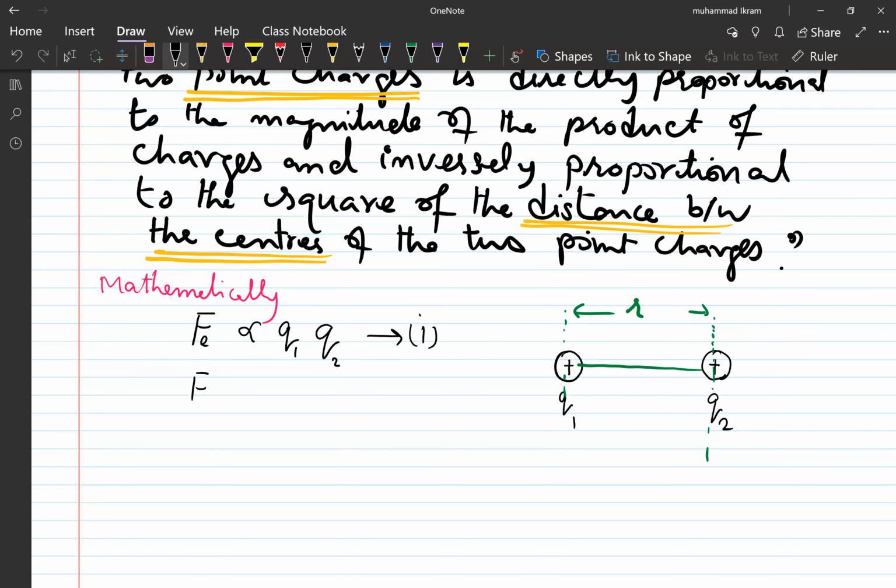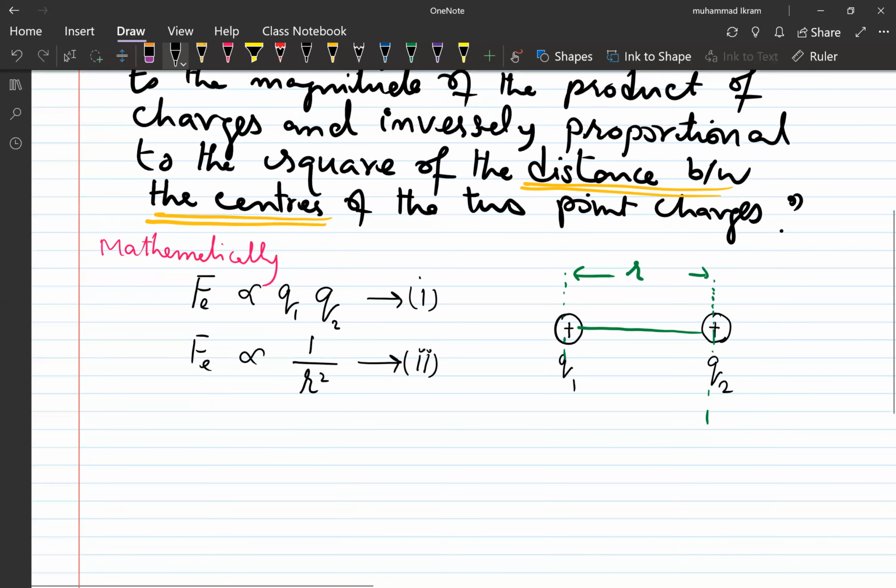Number two, the force is inversely proportional to the square of the distance between the two charged particles. Second important point which I want to tell you is that there is this force which I want to label in a way like this.